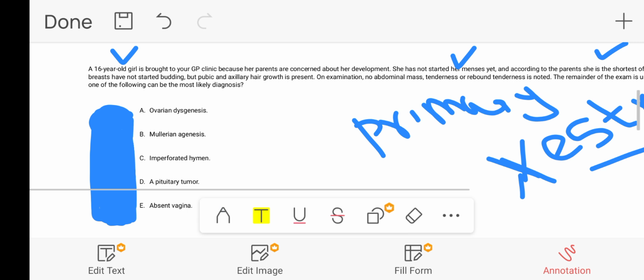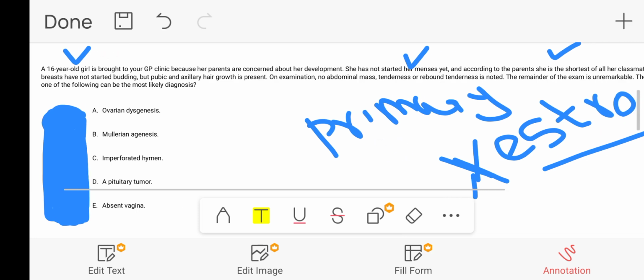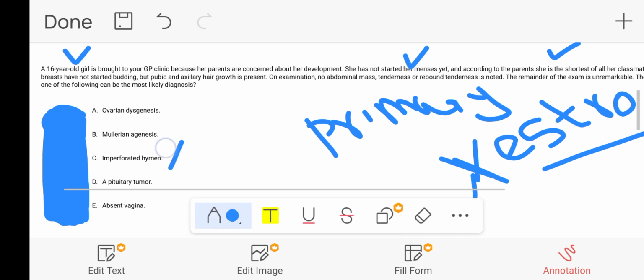On examination, no abdominal mass, tenderness, or rebound tenderness is noted. What is this indicating? This statement is indicating that imperforated hymen is the wrong option, because imperforated hymen will usually present with an abdominal mass. Why? Because the menstrual blood will not get its way out for the normal monthly cycle, as the hymen is imperforated.